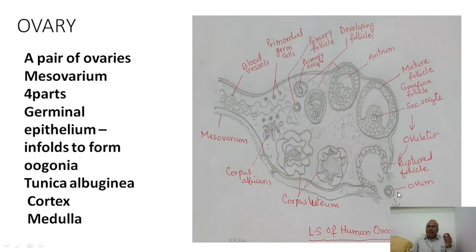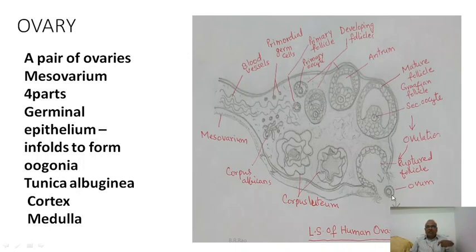In the secondary oocyte, only one meiosis is completed; the second meiosis awaits the entry of the sperm. So the ovum has completed only one meiosis, that we need to understand, and it has not completed the second meiosis. The second meiosis will be completed only after the entry of sperm, and that process is called activation of the ovum.